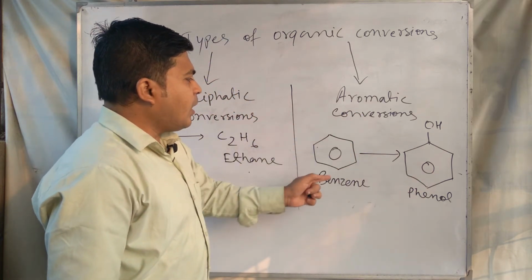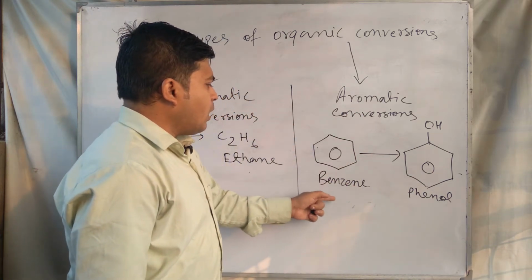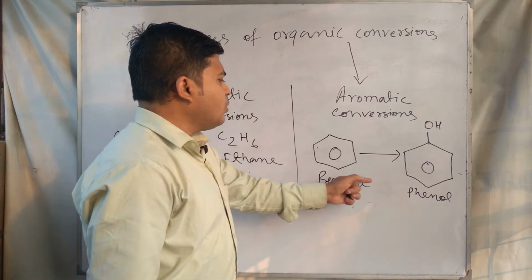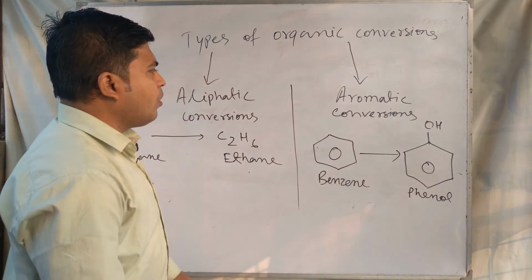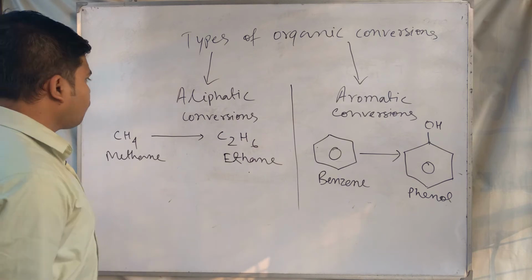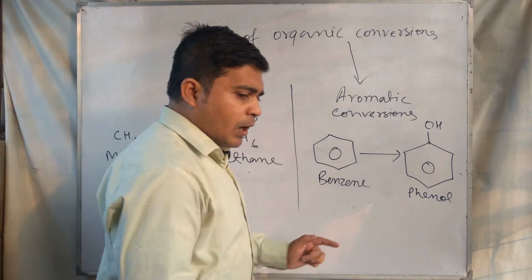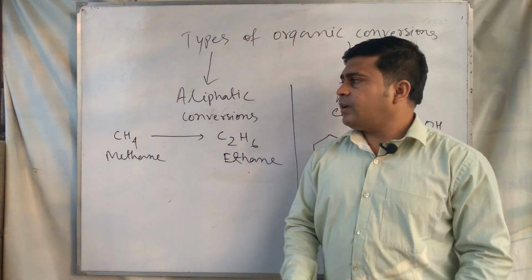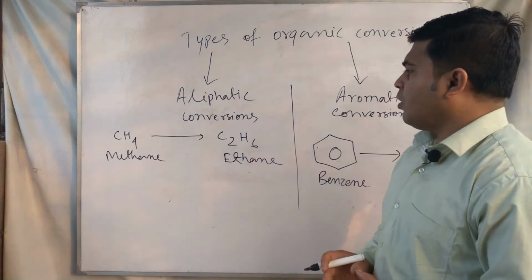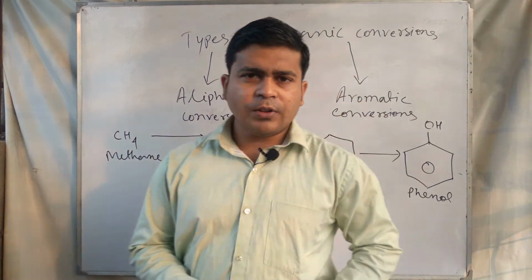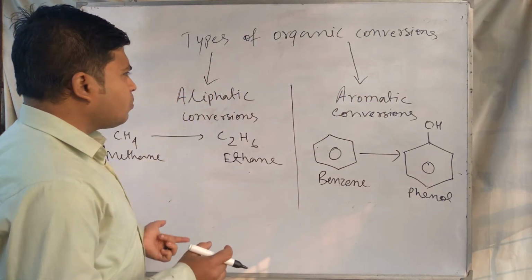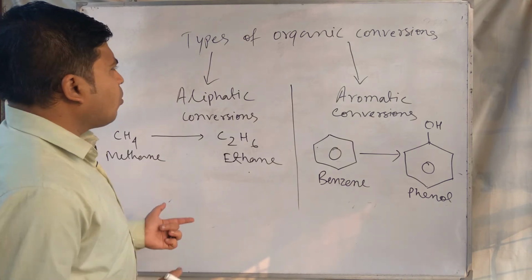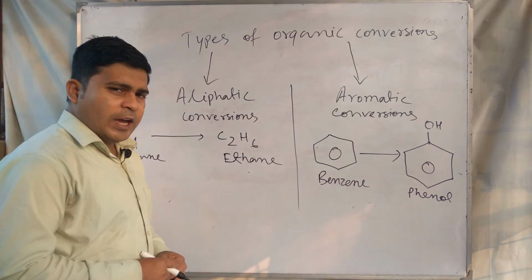So this conversion of benzene to phenol is an example of aromatic conversion. Aliphatic conversions mean non-aromatic conversions. So conversions are divided into two types.